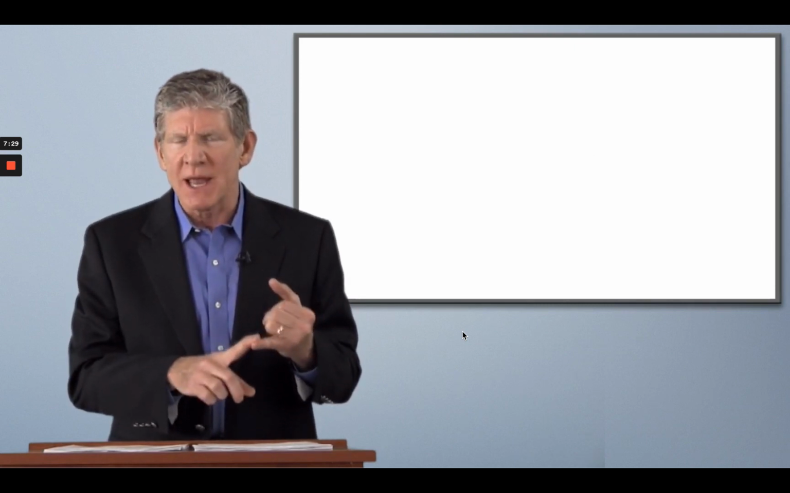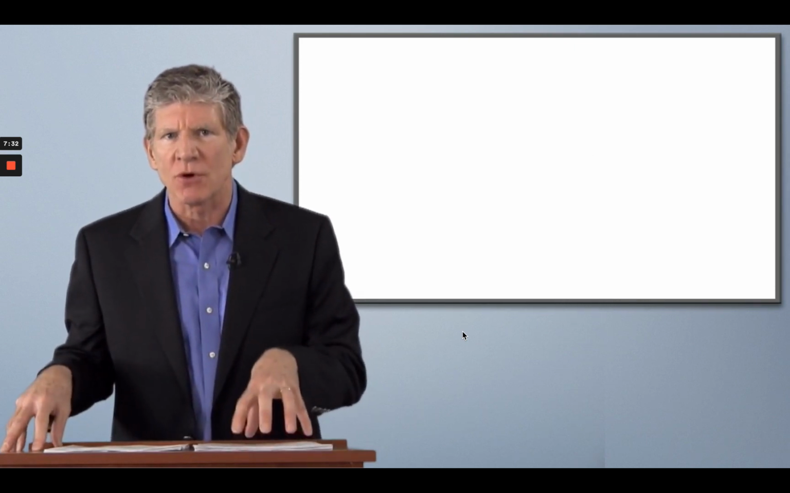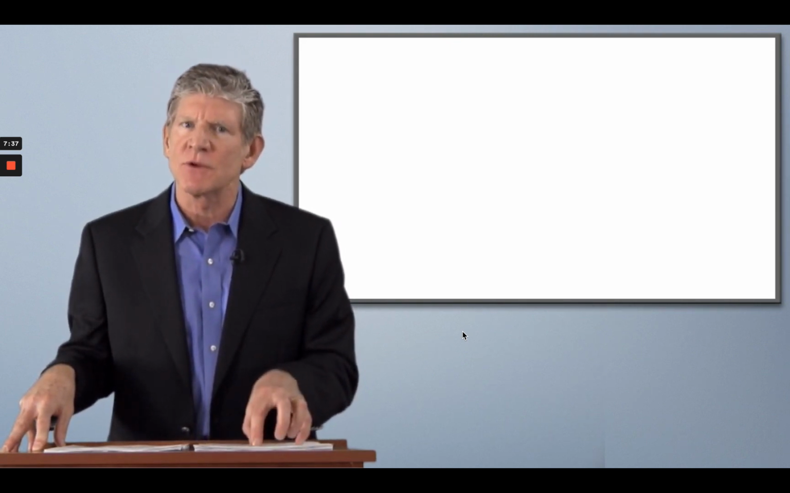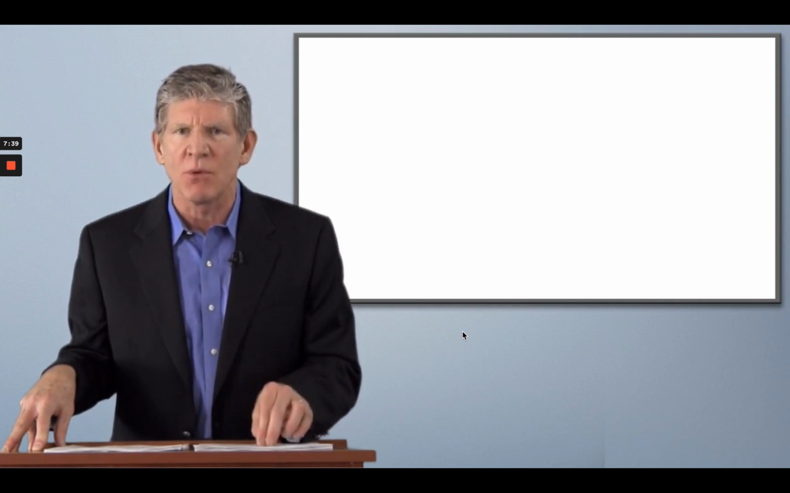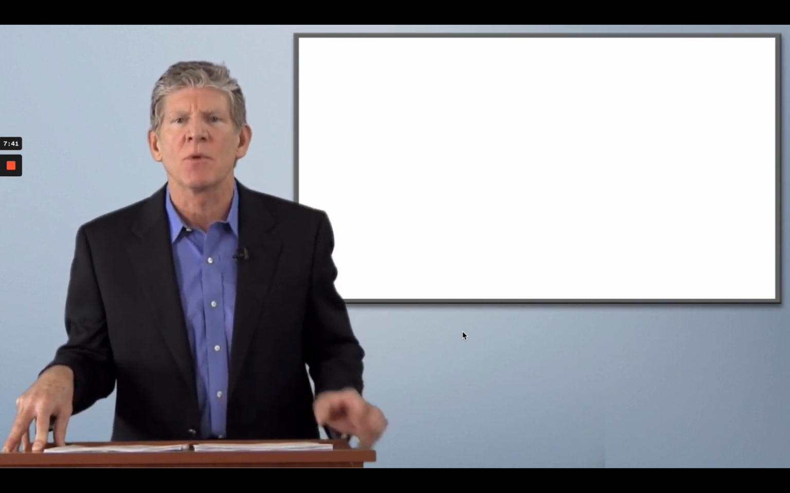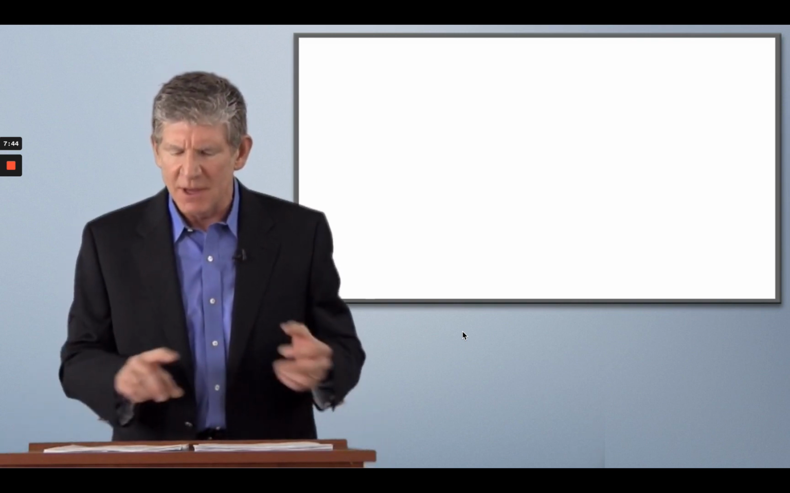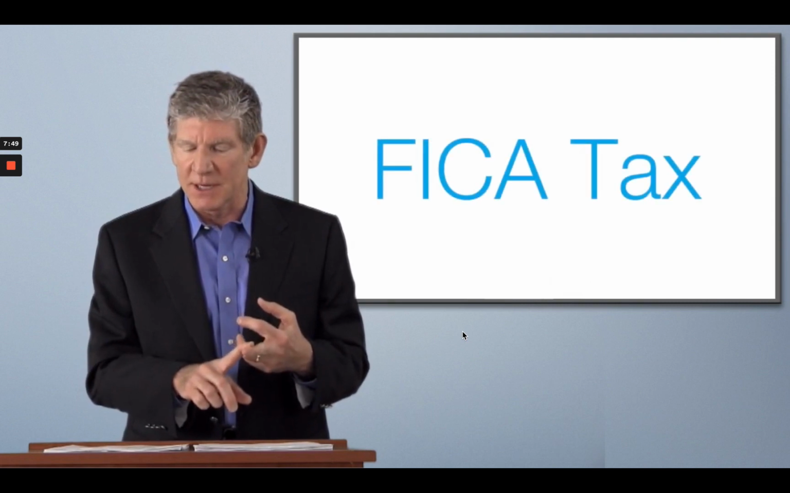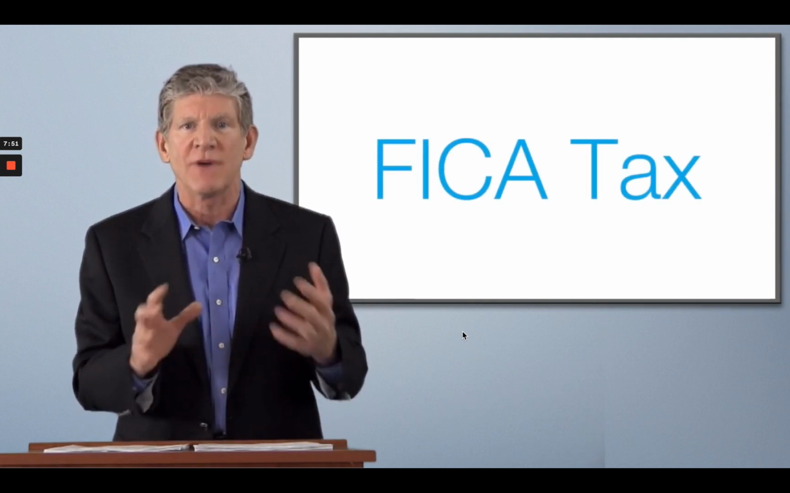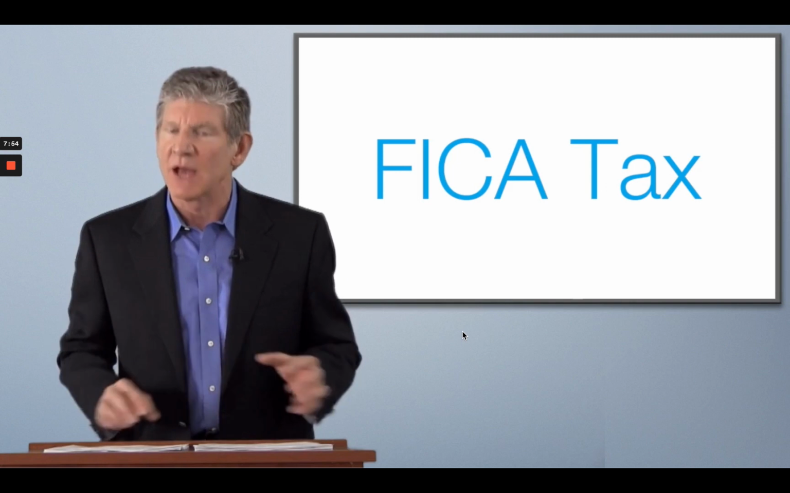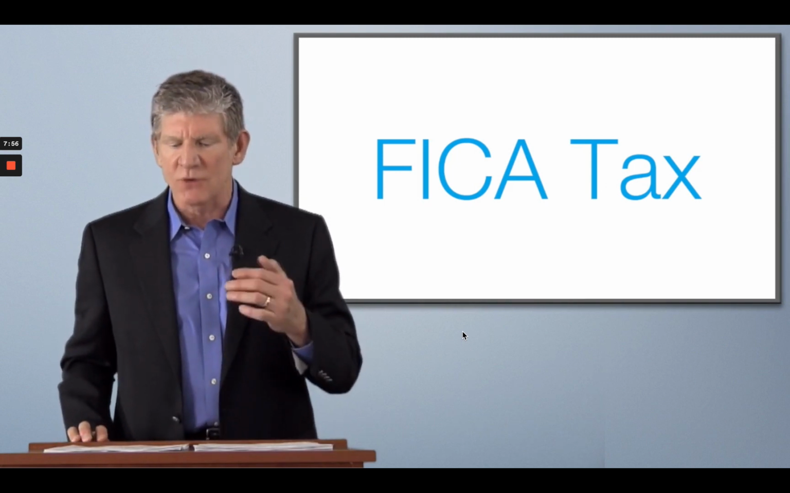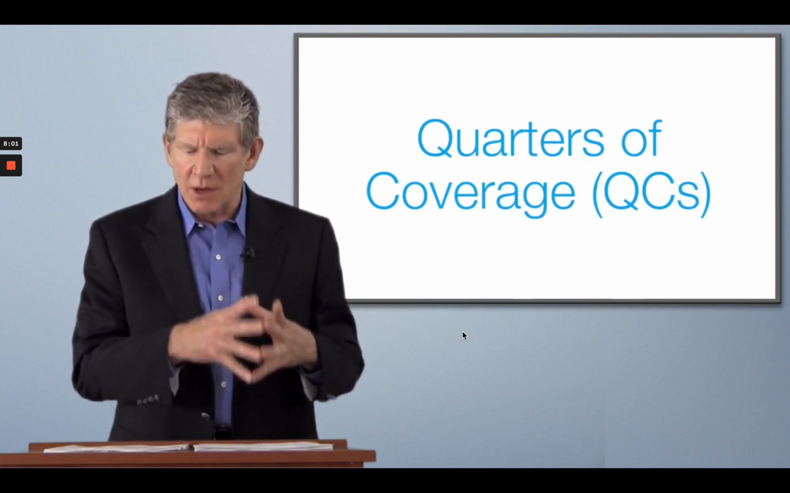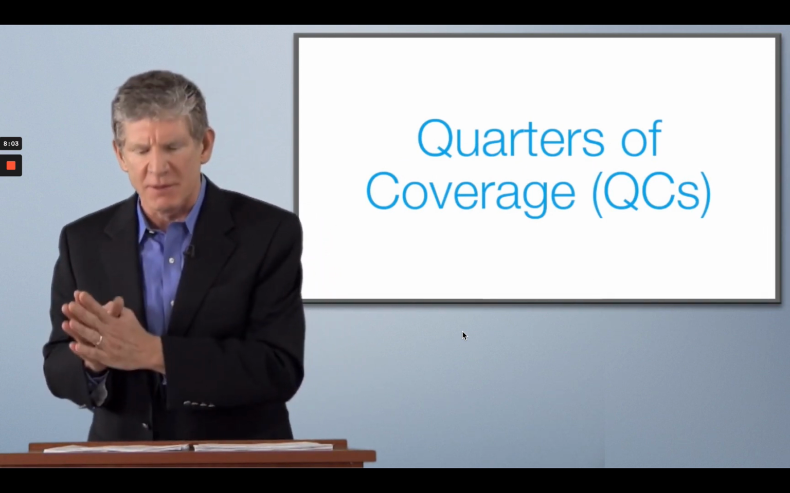Let's take a moment and talk about how a person earns Social Security benefits, because that's an area that can be a little bit confusing, and if you understand this key point, it'll help you understand some of the more important details of this lesson. People earn the rights to Social Security benefits by working and contributing into the system through the FICA tax. As they work and pay taxes, workers accrue what we call quarters of coverage, or QCs, which earn them the right to Social Security benefits.